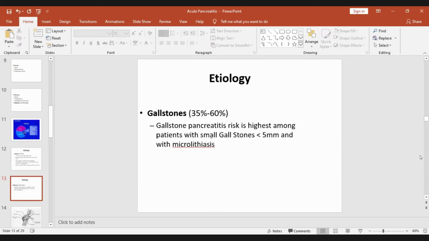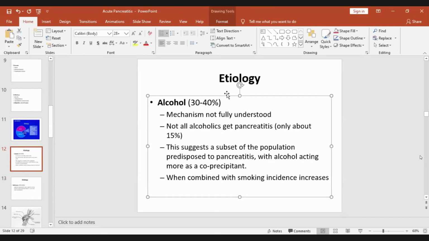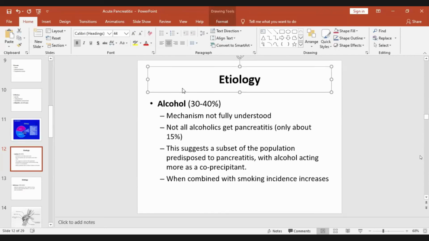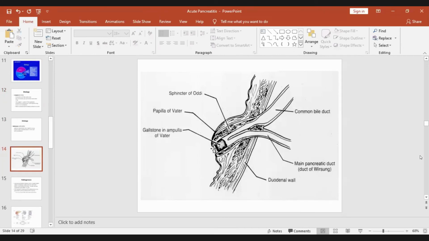Only small ones will pass, and those less than 5 millimeter are important. And gallstone accounts for 35 to 60%. So 35 to 60% and 30 to 40% means 70 to 80% of cases of acute pancreatitis are caused by these two agents. Now this is a diagram showing the ampulla of Vater, and here it is blocked by the small stone.